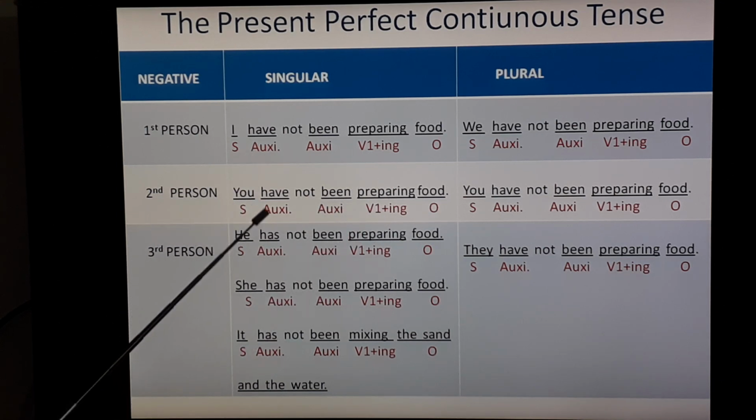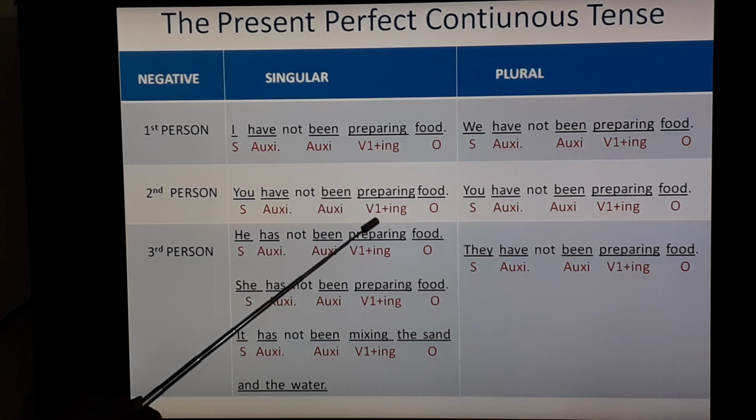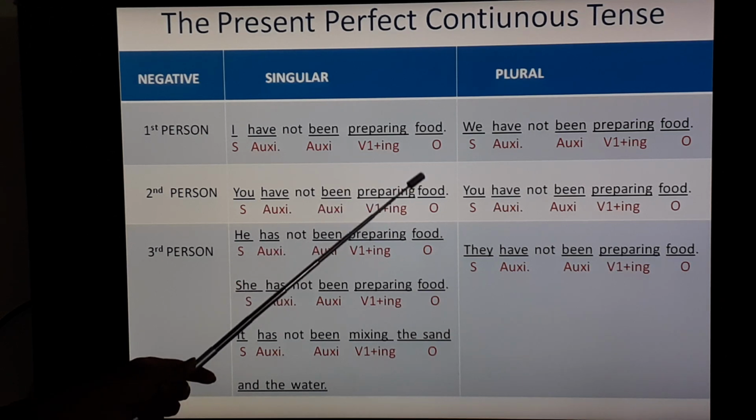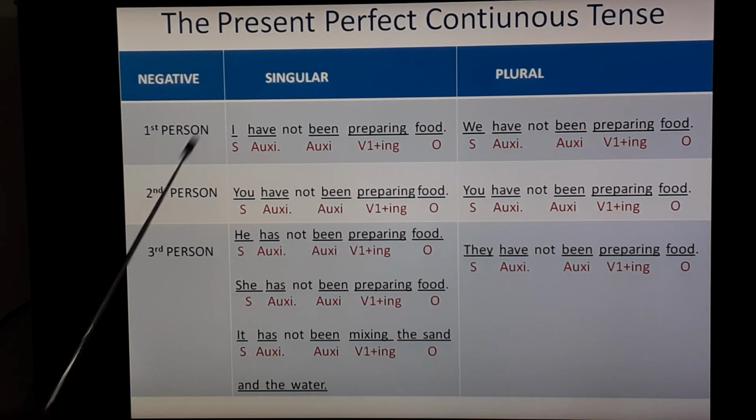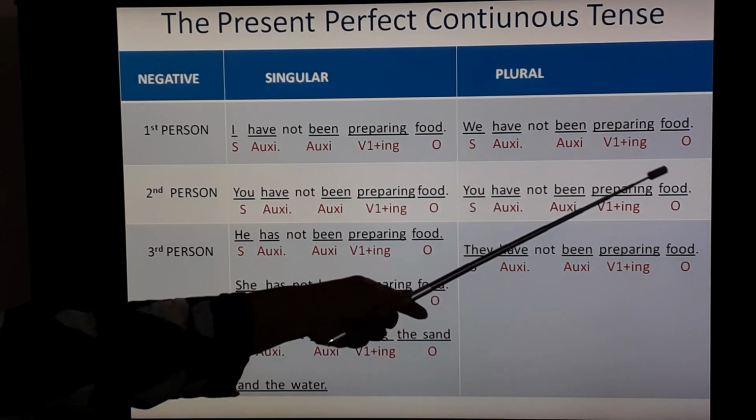Have, auxiliary verb. Not is mentioned because we are making negative sentence. Been, auxiliary verb. Preparing V1 plus ing. Food, that is an object. Second person plural, you. You have not been preparing food.